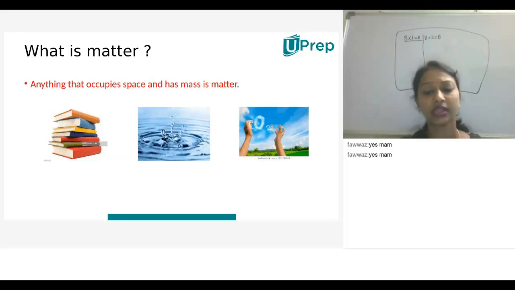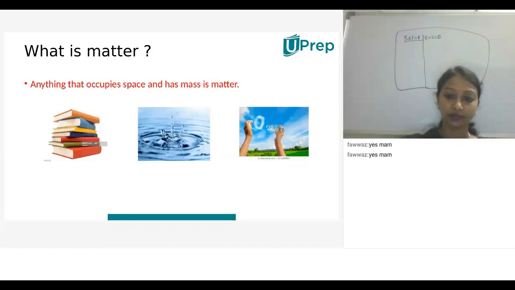What is matter? Matter is any substance or object which occupies space and has some mass. The things around us, solids, liquids and gases, all come under matter. But non-matter things are feelings, like sadness, happiness or anger. Those expressions don't come under matter. Solids, liquids and gases are matter because they occupy space and have their own identical mass. That's why they are considered matter.